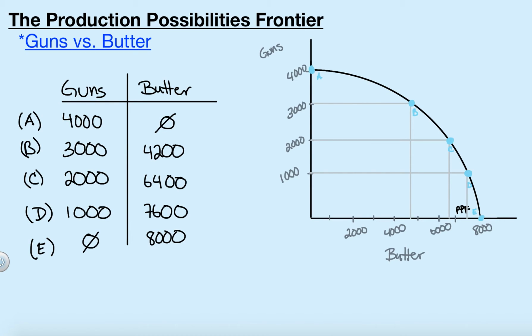So let me grab a lighter color so I don't mess this up. But obviously between 0 and 4,200, we'll see that this would be a 4,200 unit gain if we come down on our producing butter.